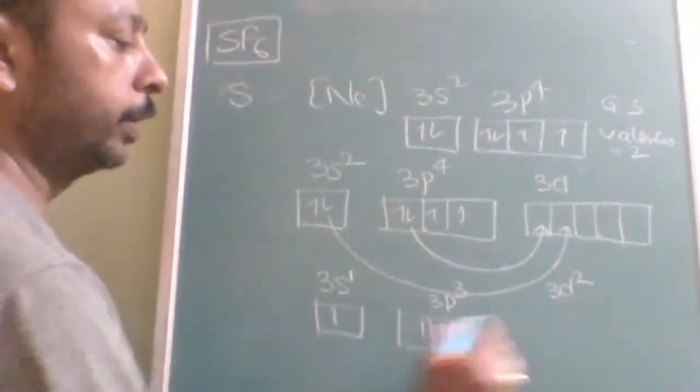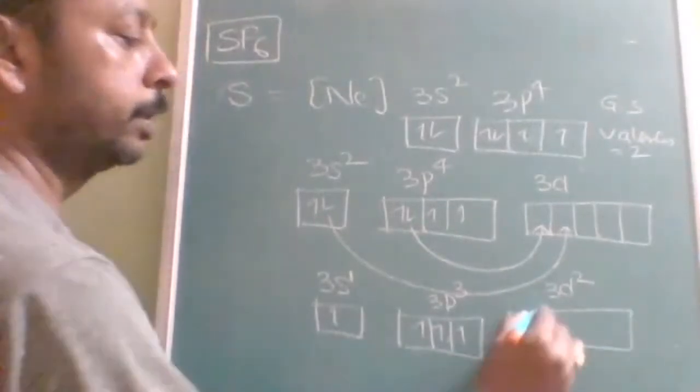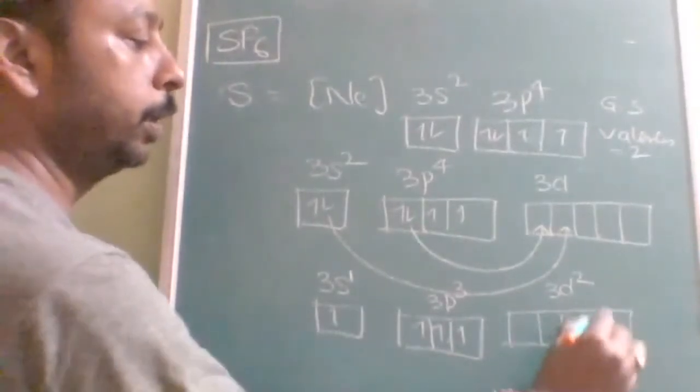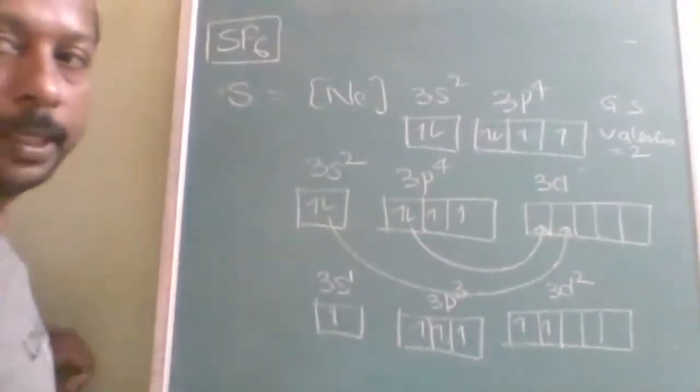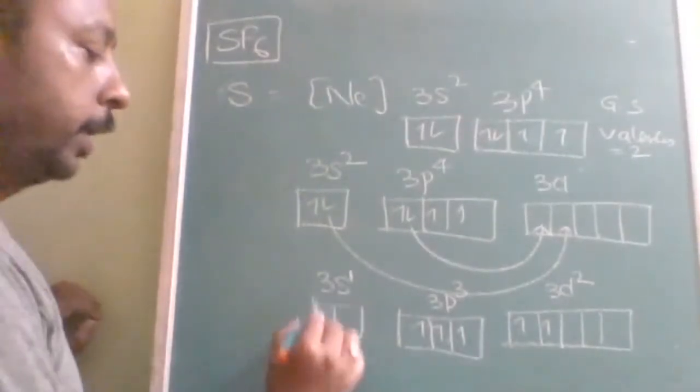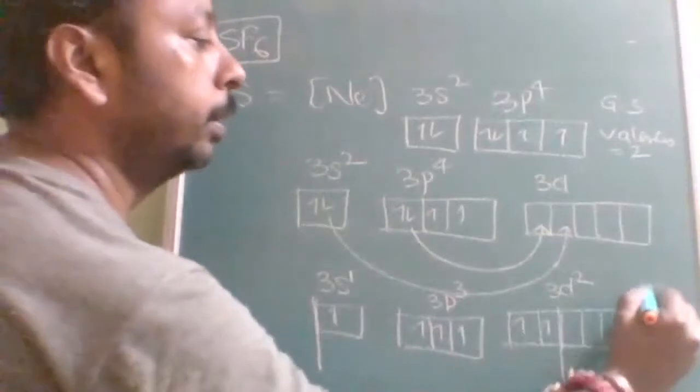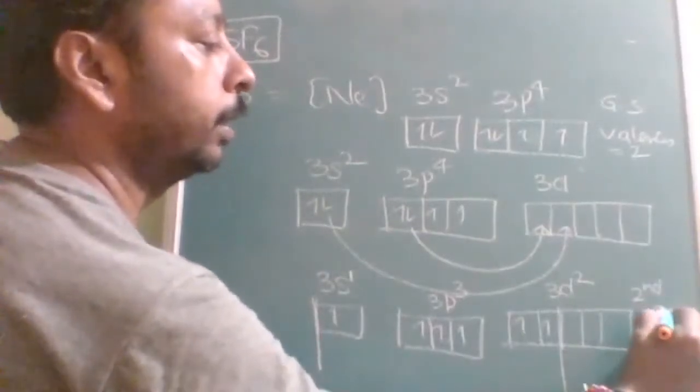As of now, we have studied only the first excited state and, in some places, only the ground state. This is the second excited state.